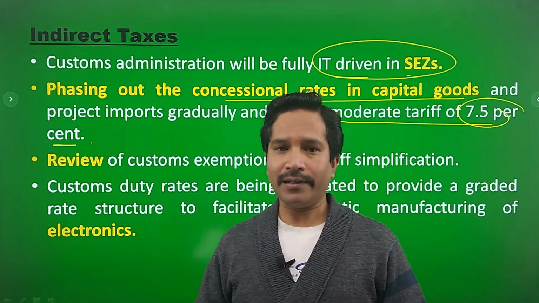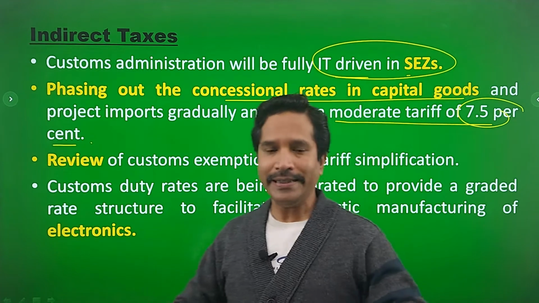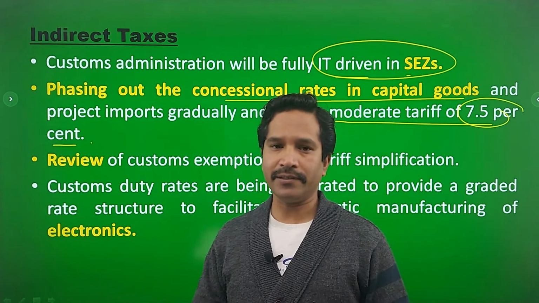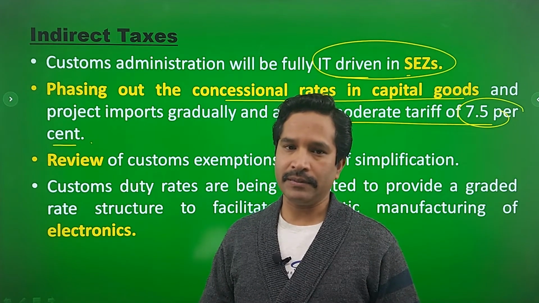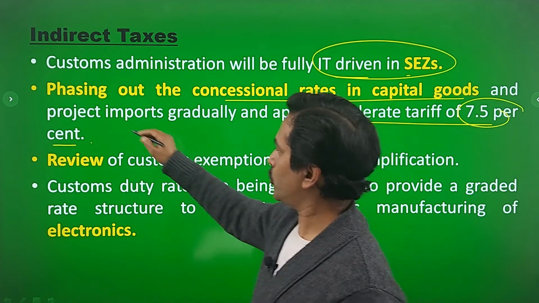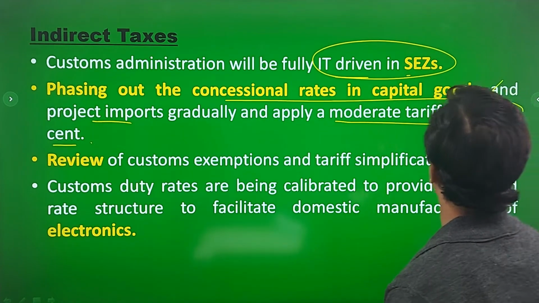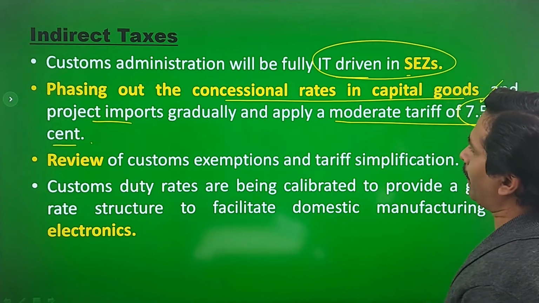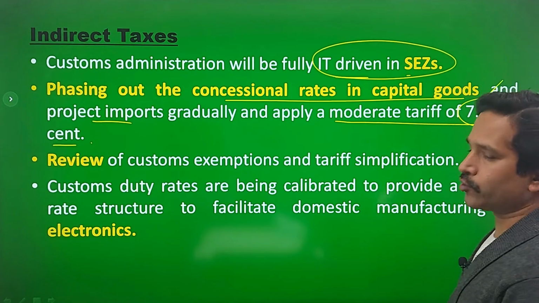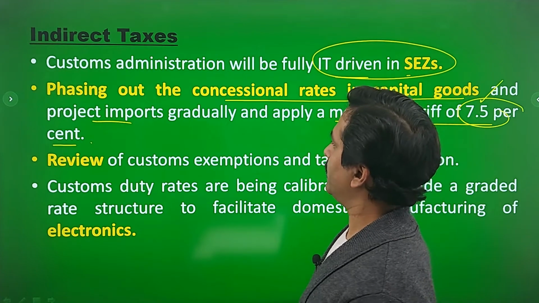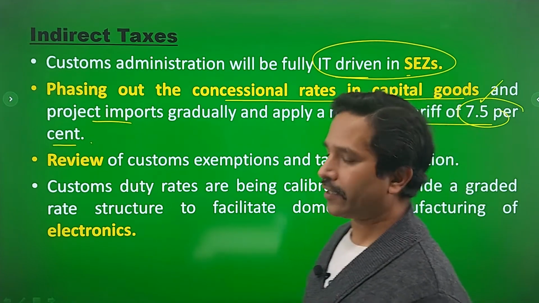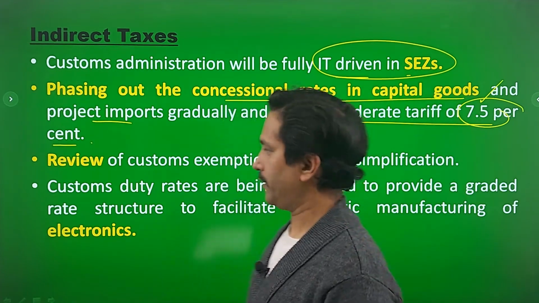Earlier, the indigenous manufacturers were facing huge competition from such imports. So when these imports are imposed with a 7.5% tariff, naturally the products will become costlier. So ultimately it will encourage domestic manufacturing.